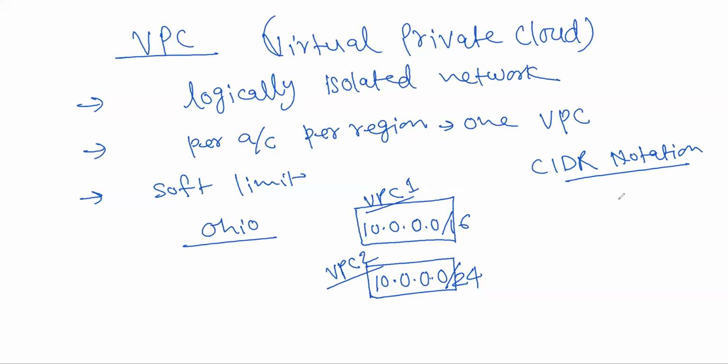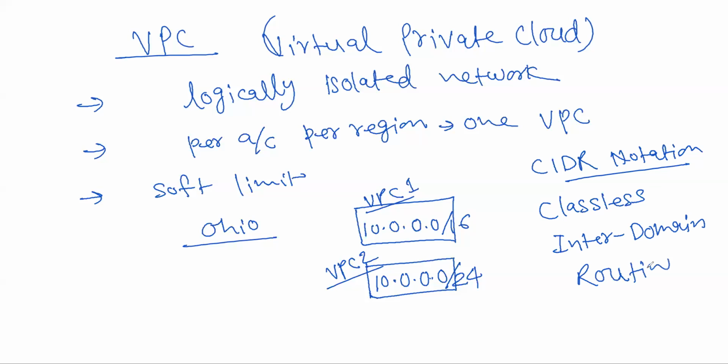So that is CIDR, classless interdomain routing. Right. So how we are writing, no? 10.0.0.0/24. Earlier, say like we used to write, no, in subnet mask. Vikas, you may be familiar with subnet mask.